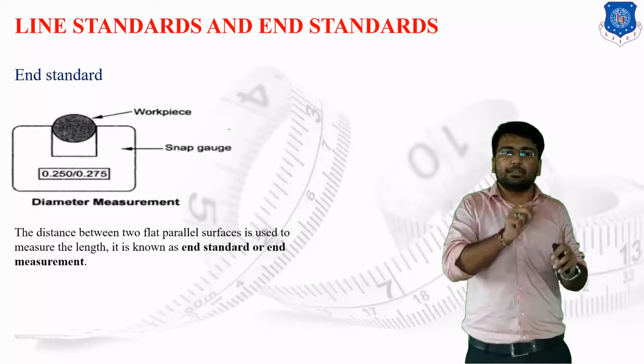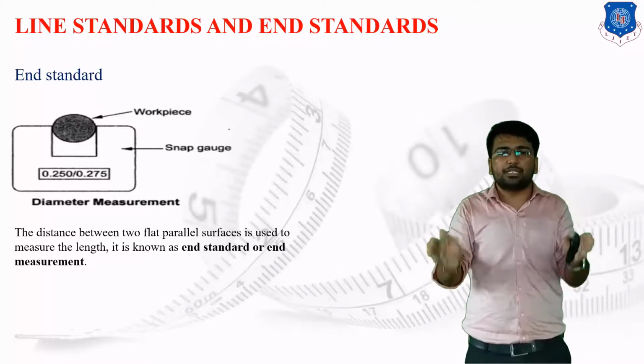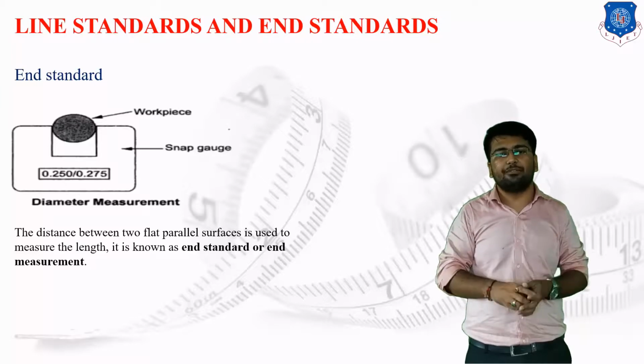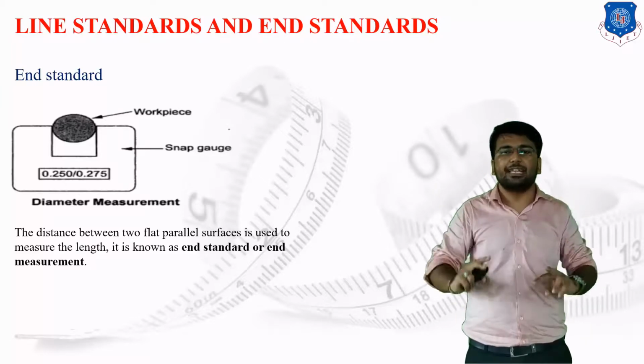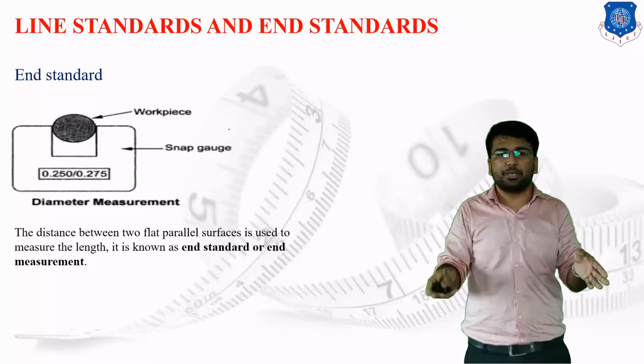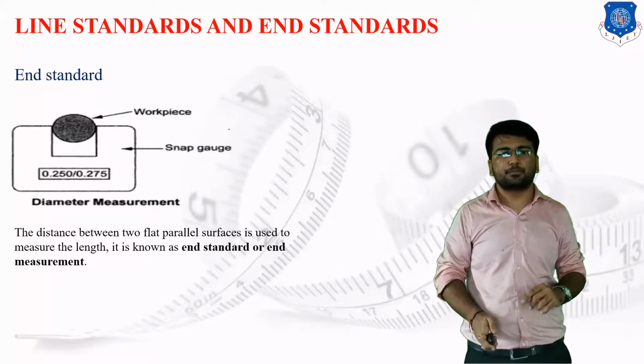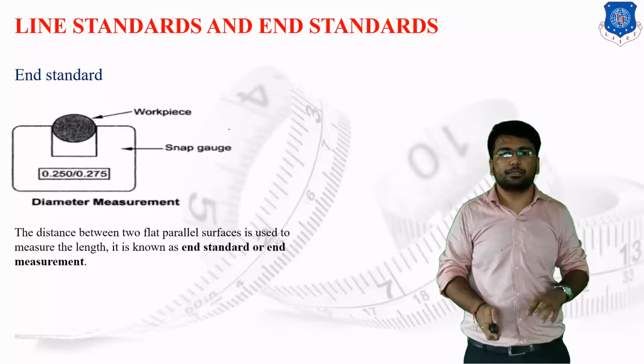I can say that the diameter is exactly equal to the linear distance between the two end flat parallel surfaces. So I will simply measure that particular distance, and whatever distance has been covered is known as the diameter of the ball. So this is the end standards.